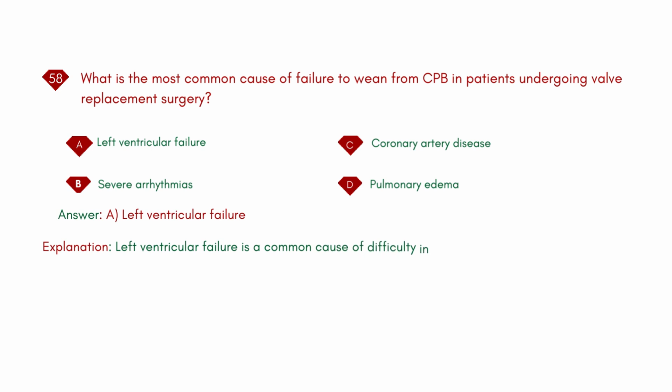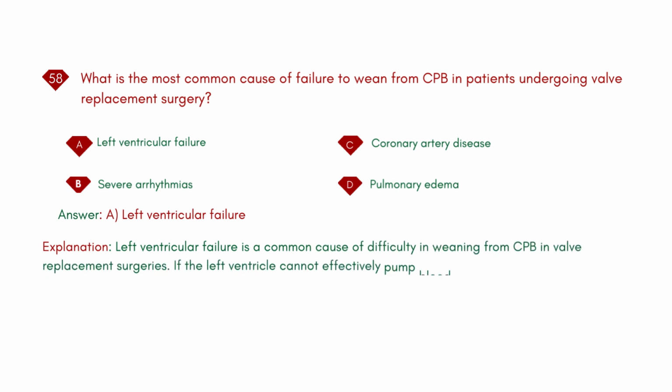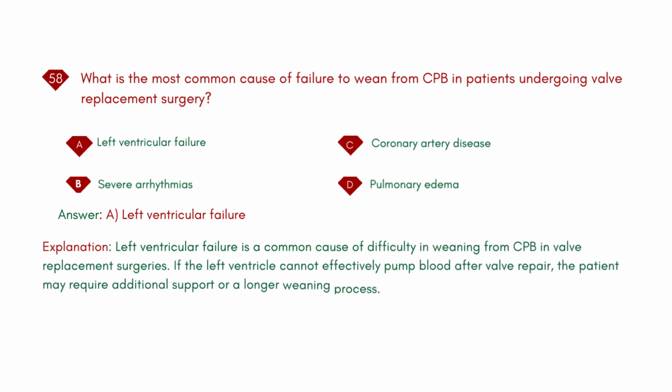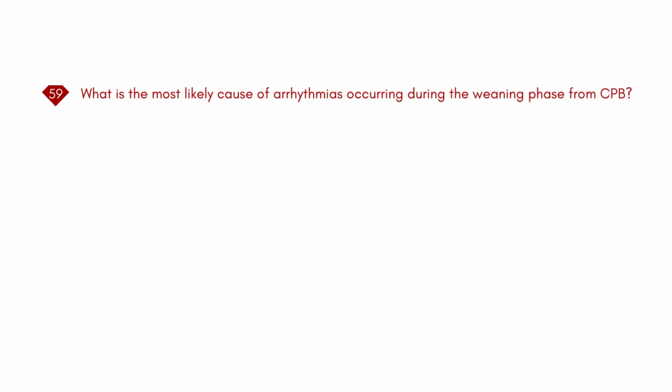Explanation: left ventricular failure is a common cause of difficulty in weaning from CPB in valve replacement surgeries. If the left ventricle cannot effectively pump blood after valve repair, the patient may require additional support or a longer weaning process. What is the most likely cause of arrhythmias occurring during the weaning phase from CPB?